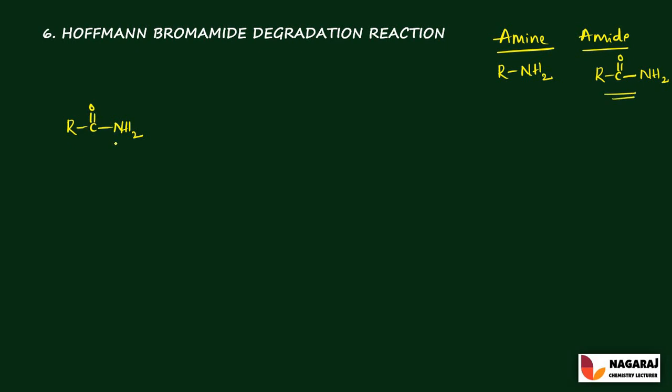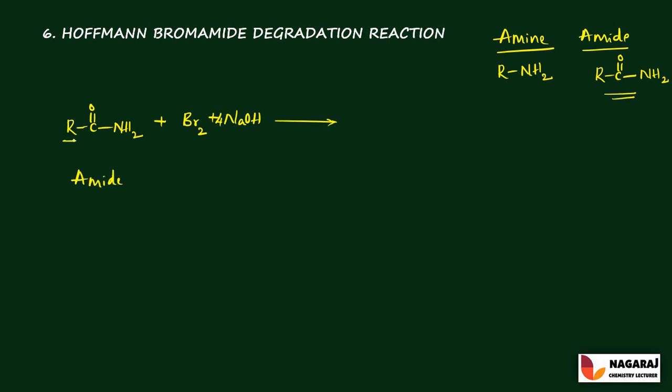When amides are treated with bromine in aqueous or ethanolic sodium hydroxide solution, it gives primary amines. How does it give primary amines? The alkyl group, that is, the compound is called an amide.